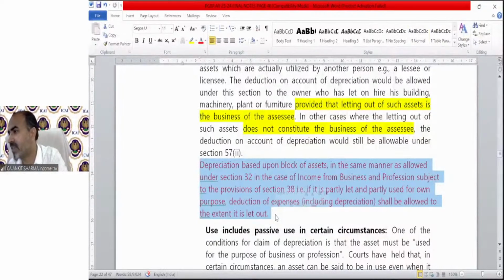Vaishali, okay, corrected, it was a mistake. And now she's asking, sir, if asset purchased in previous year and put to use, but less than 180 days. So 50% depreciation. So we add amount on WDV, the rate is different. No, we do not. Only 50% depreciation amount can be claimed. And then the other 50% will be deducted from the net profit as per accounting provision. I will explain how to do it when we discuss illustration number 1. Just understand now what I am teaching you, when the rate will be 50%, when the rate will be 100%, and when the rate will be 0. How we need to implement it, I will explain to you. Okay.